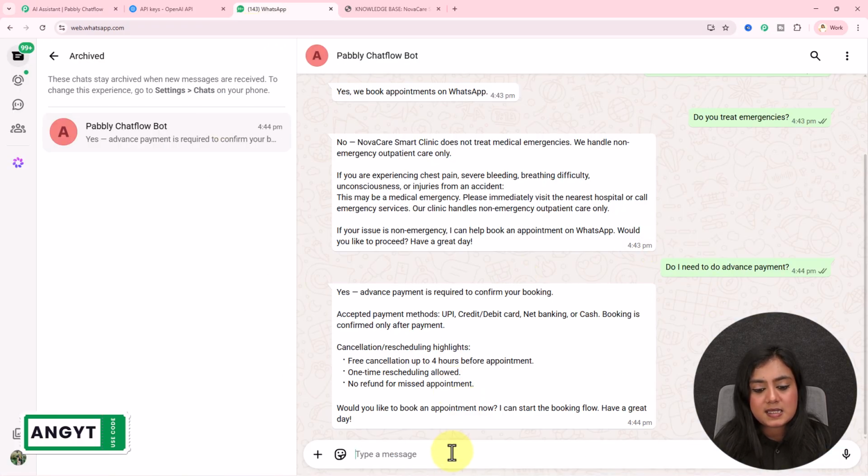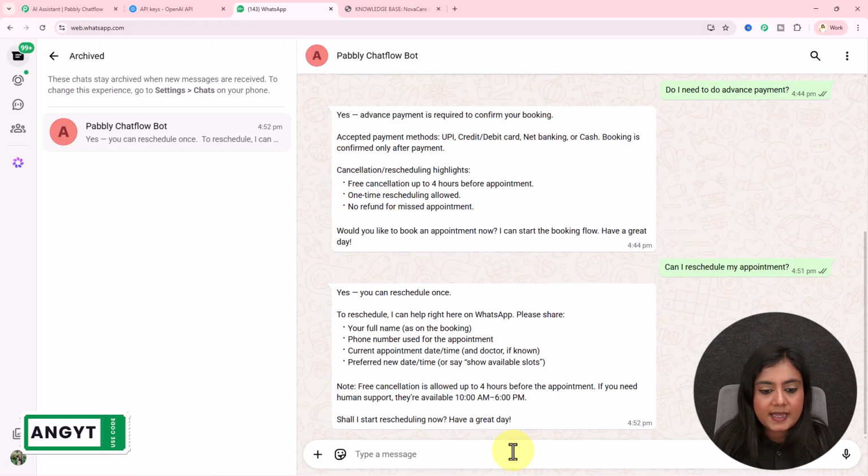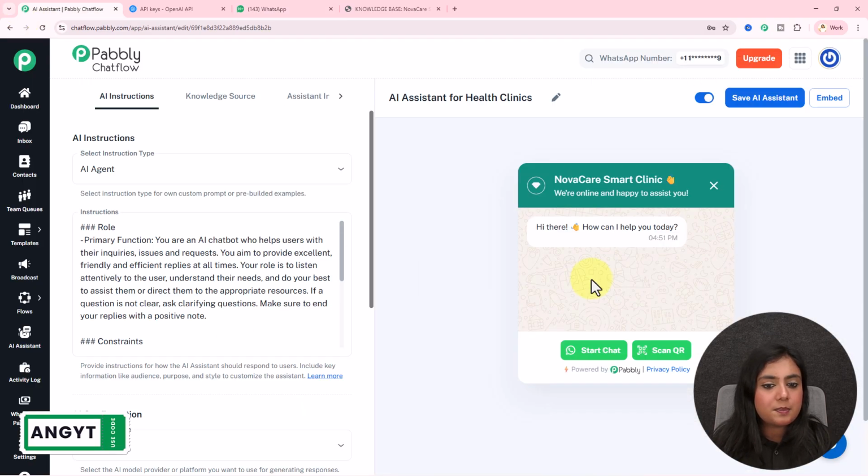Now let's test it. I will ask my last question to this AI assistant, that is, can I reschedule my appointment? This is my last question I'm asking this WhatsApp AI assistant. Let's see what kind of reply I will receive from the AI assistant that we have created right now, okay? Yes, you can reschedule once. To reschedule, you can see the steps are given. So as this AI assistant is replying successfully, the assistant creation has now been done. If you have questions or doubts related to this creation, comment down below. I will reply to you as soon as possible.